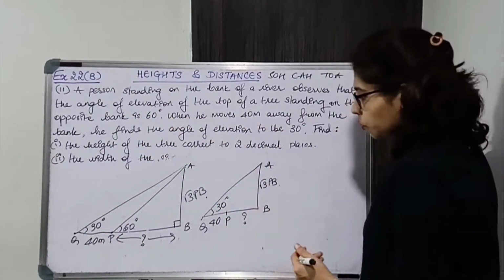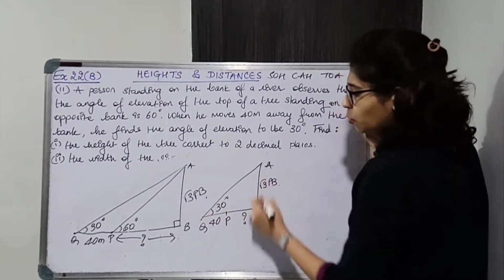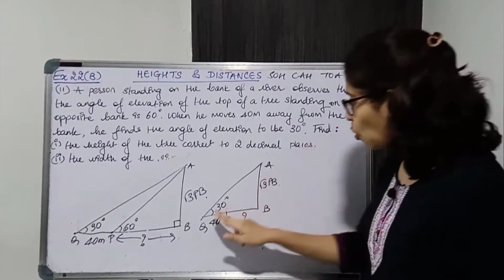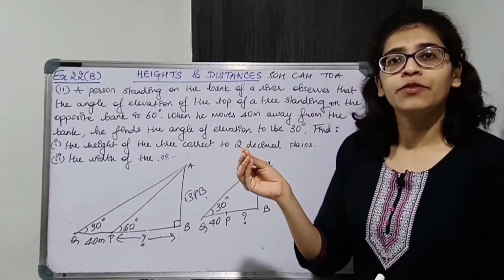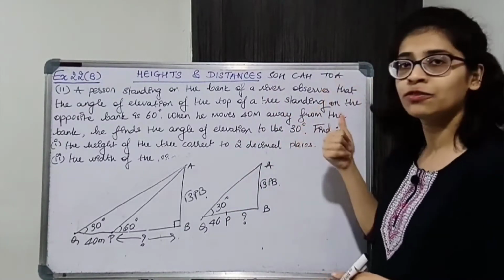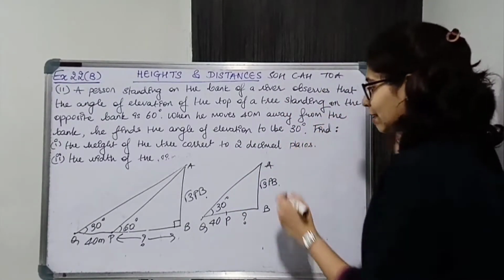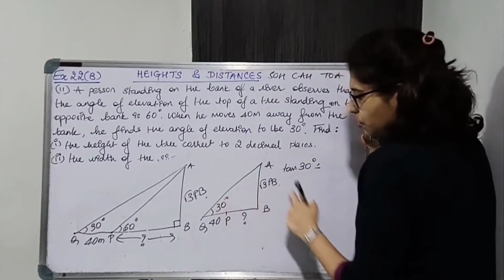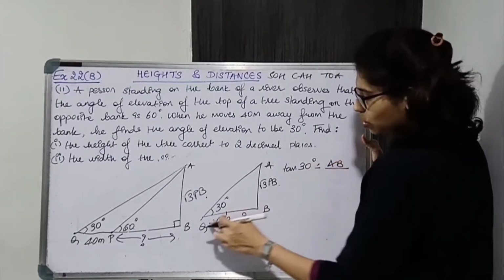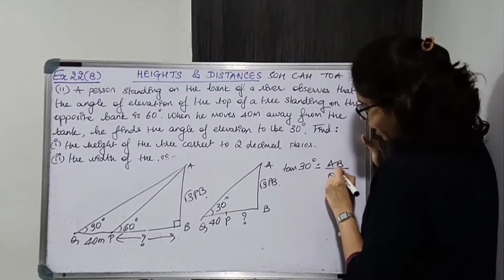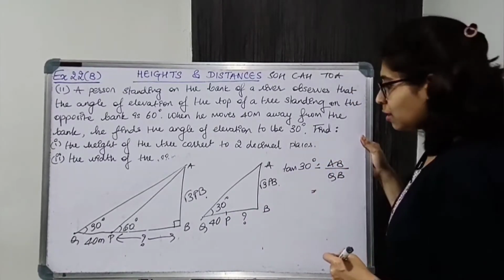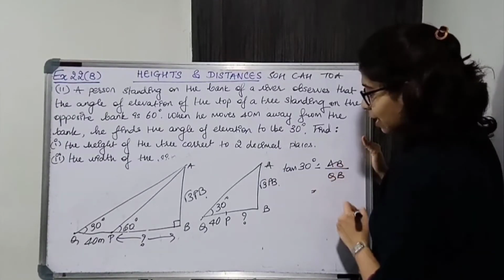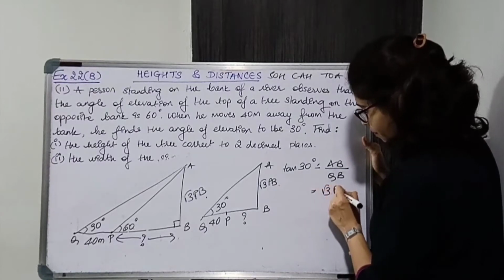Now here we have to find the angle's opposite. The adjacent we know somewhat, so again we want the relation of opposite and adjacent. Opposite and adjacent come in tan of the angle, so we'll take tan 30. Tan 30 will be the angle's opposite, AB, upon adjacent, QB. We'll break QB, so first AB is root 3 PB.